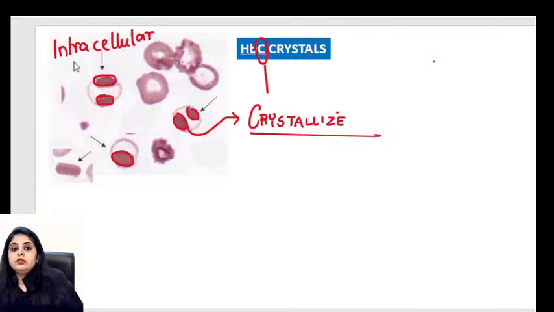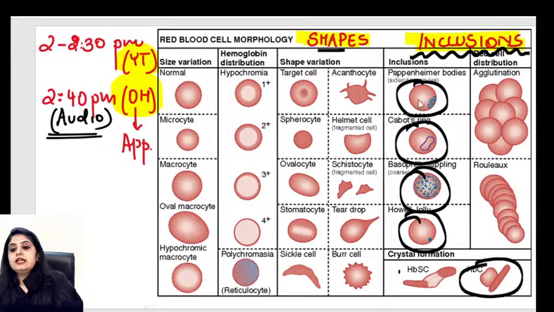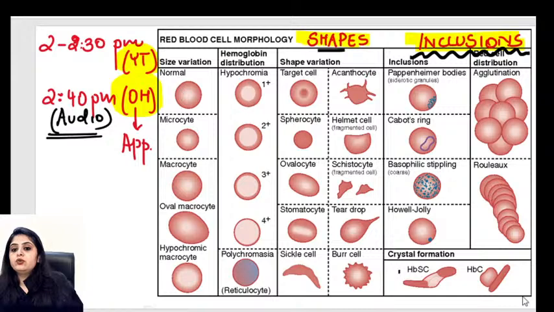Means if they ask you whether hemoglobin crystals are intracellular, you will say yes. Can they also be lying separately? Correct. So they can also be extracellular. Hemoglobin C crystals which crystallize can be intracellular plus extracellular, and that was the summary of everything that you needed to know for today, only for today, because shapes will be taught tomorrow.